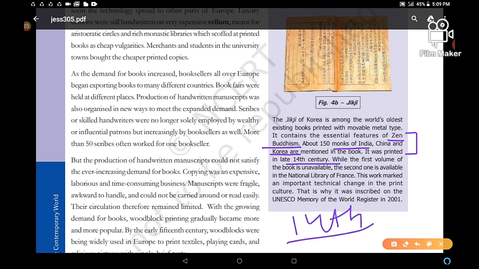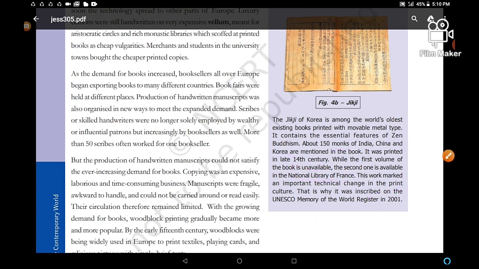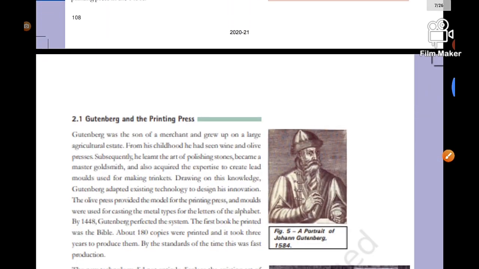You have to remember: while the first volume of the book is unavailable, the second one is available in the National Library of France. We have to remember this thing. This work marked an important technical change in print culture, and that's why it was inscribed on the UNESCO Memory of the World Register in 2001. This is also a very important point to be learned.